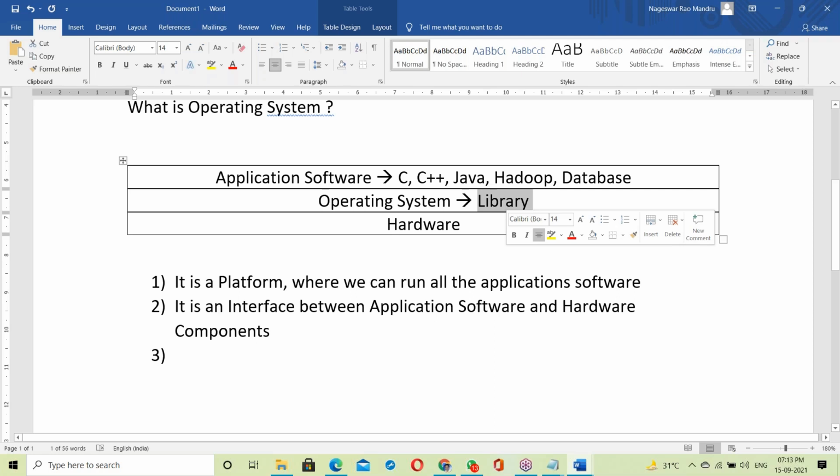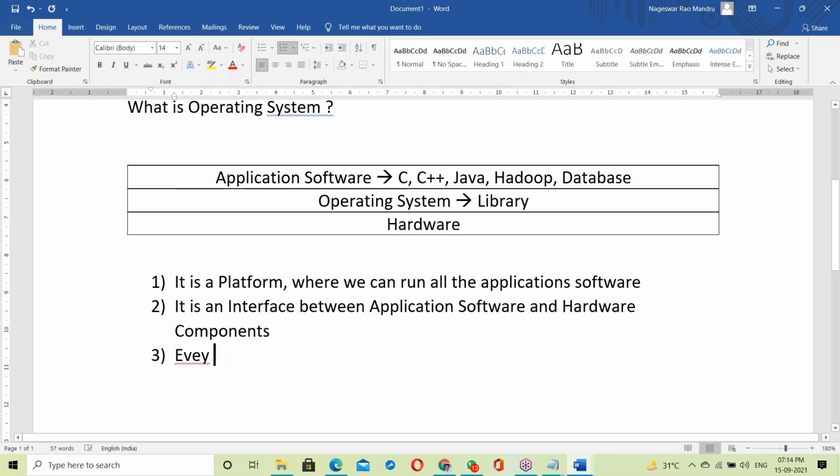What is a library? A library is a collection of C language functions. Operating systems were developed in C language: Unix in C language, Linux in C language, Windows is in C language. A library is a collection of input-output functions to perform IO operations between application software and hardware components. So the OS uses libraries to communicate between application software and hardware components.